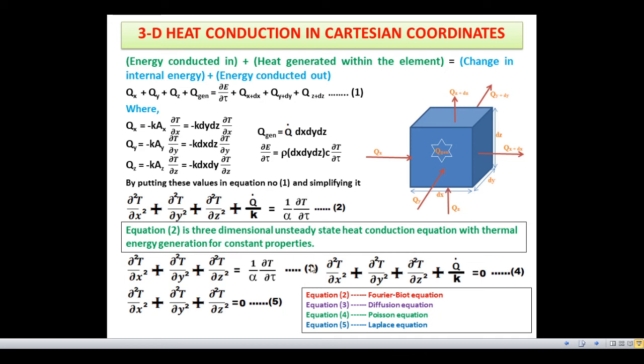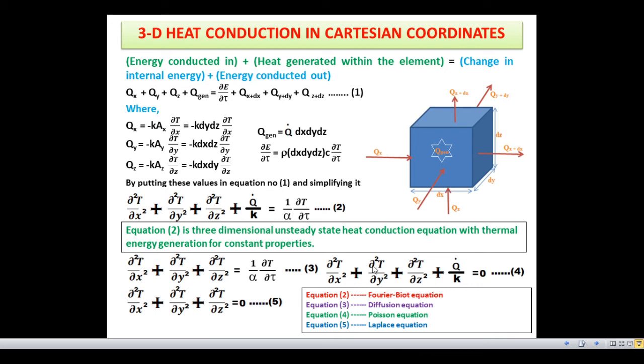Now equations 2 and 3 both are unsteady, with heat generation and without heat generation. And equations 4 and 5 are steady, with thermal energy generation and without thermal energy generation.